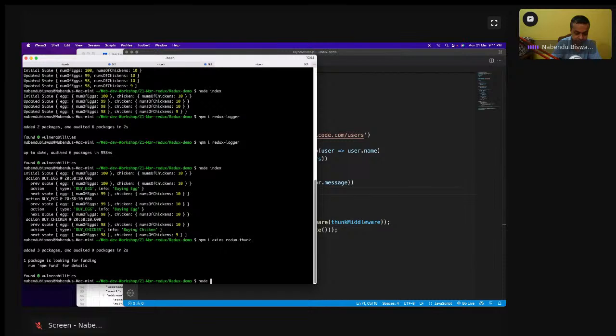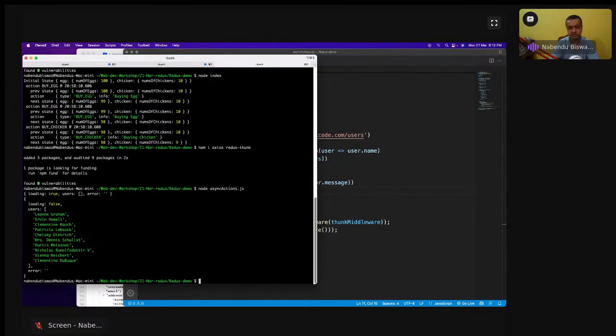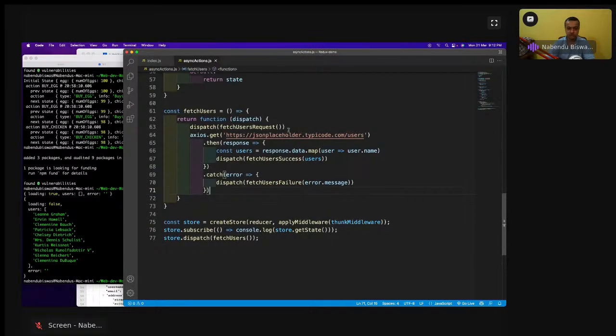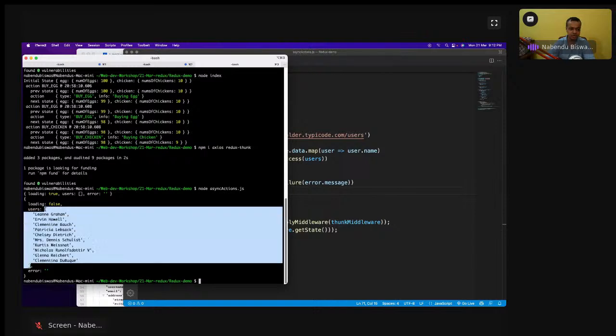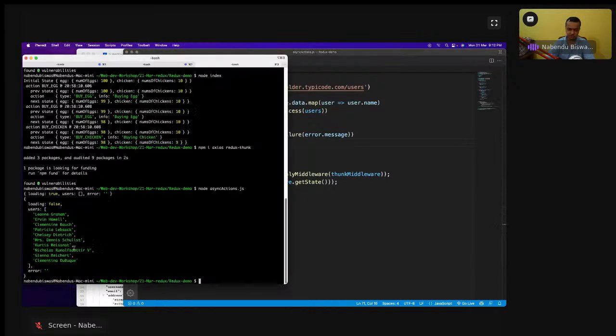Run node async.js maybe, and see what is happening. The first time this is run, loading is true, as I've told, so this one is running because loading is true. Then the second time loading is false, and I have users which are like this. All the users come back from there as an array of strings, because I'm changing it to an array of strings here, and error is empty. So this is how it works.